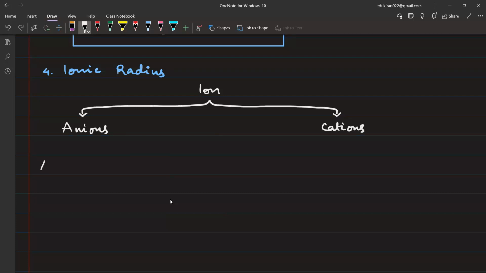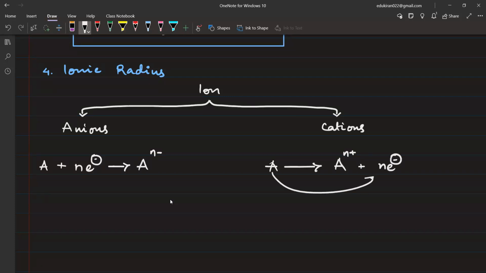So anion will be formed if I have, let us suppose, an atom A, and to this atom A we are adding n number of electrons. So it will get A with n negative charge. For cations, I have atom A, and from atom A, I am removing n electrons. So it will get n positive charge, and n electrons will be removed.